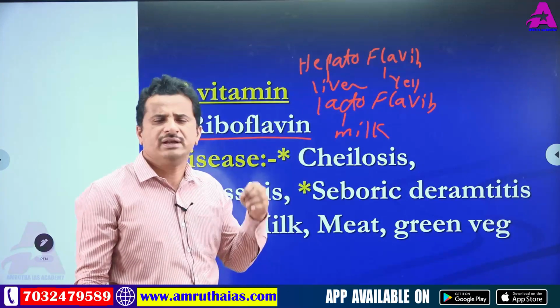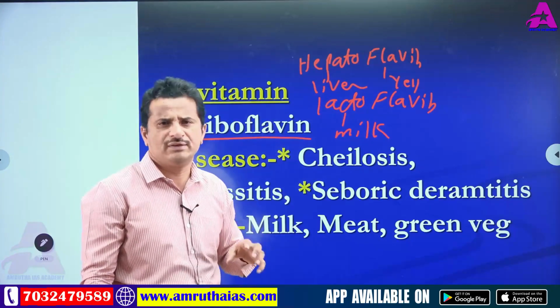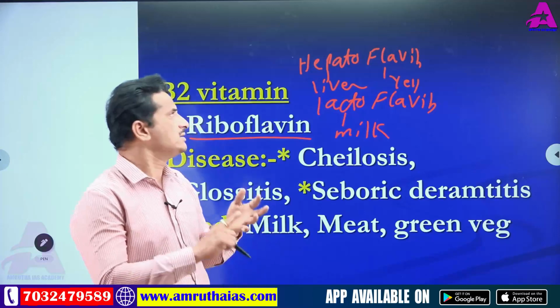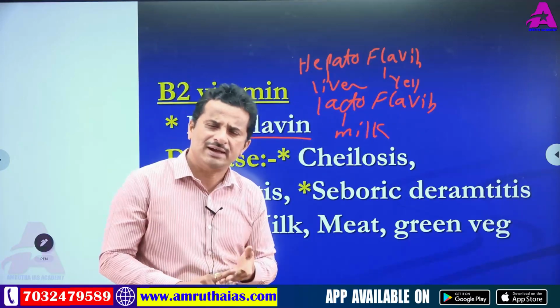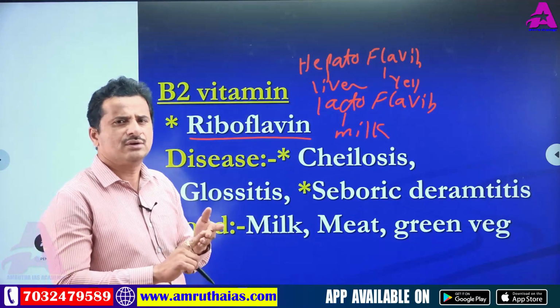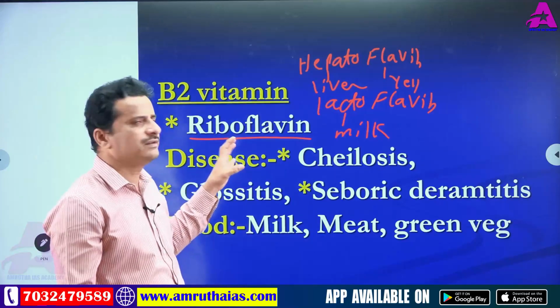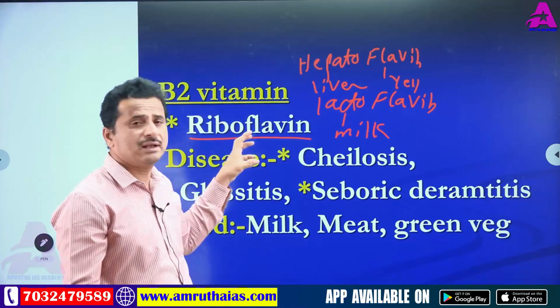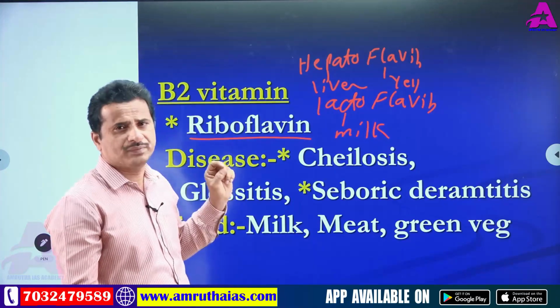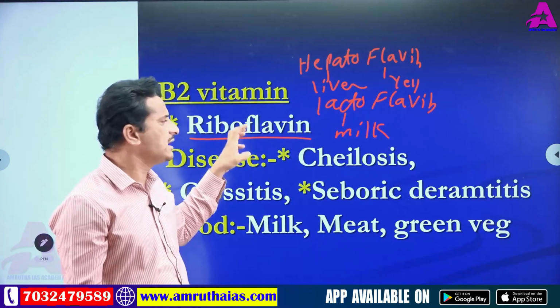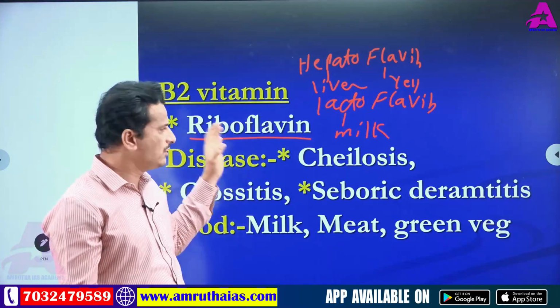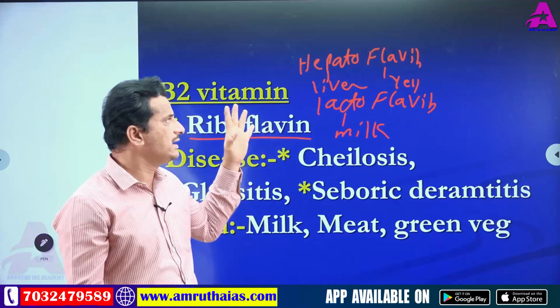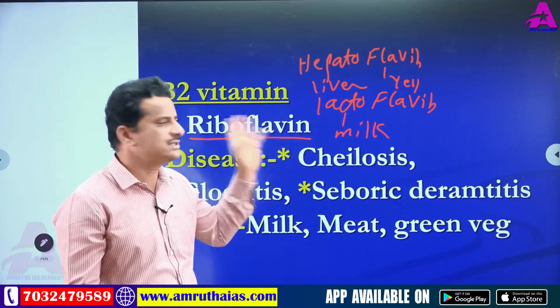If it is present in egg, it is ovoflavin. So lactoflavin, hepatoflavin, ovoflavin, these are all alternative names of riboflavin, chemical B2.